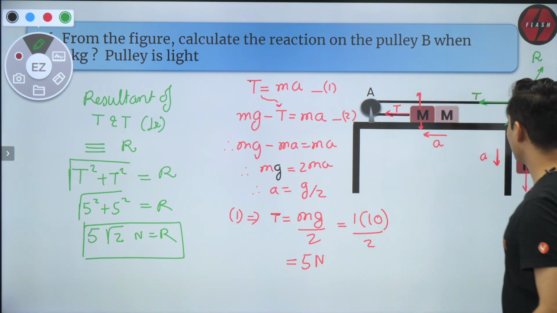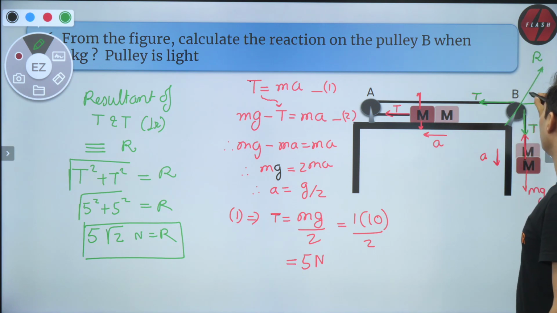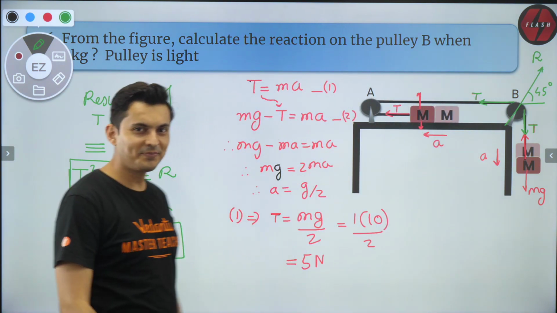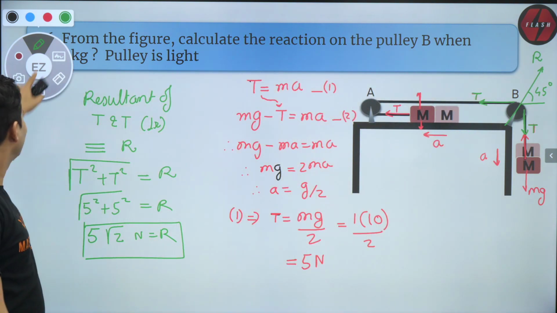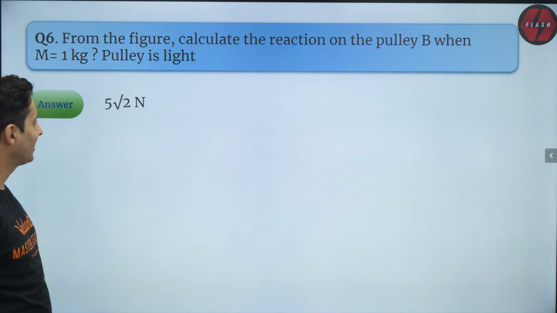This tension will be resultant here. So exactly opposite. In fact, this angle will be 45 degrees by symmetry. Think about it. Great. What an amazing question. I'm pretty sure you're learning a lot.